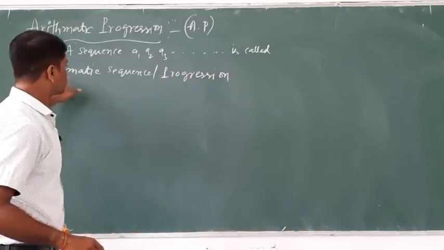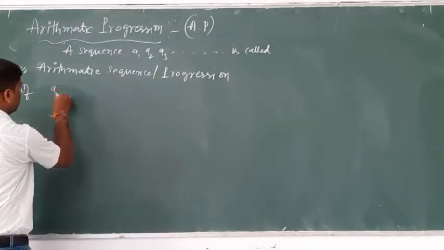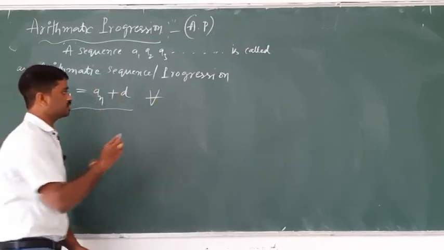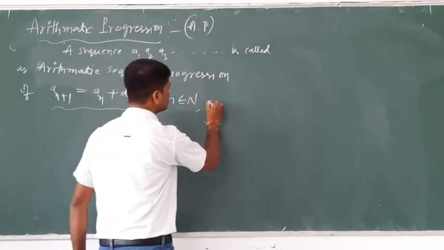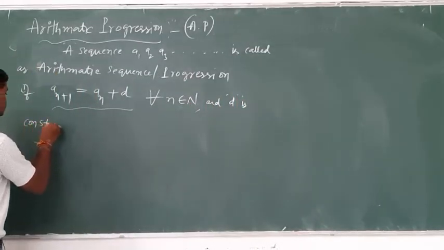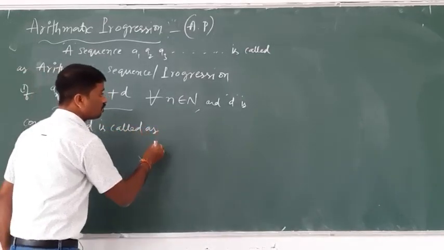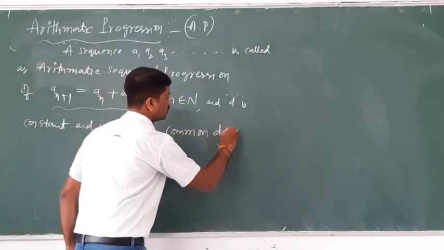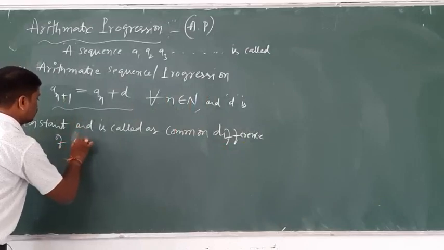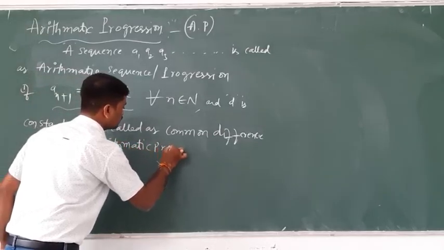A sequence is called an arithmetic progression or arithmetic sequence if one very important condition holds: a(n+1) = a(n) + d, for all n belonging to the natural numbers, where d is a constant. This constant d is called the common difference of an arithmetic progression, or AP.